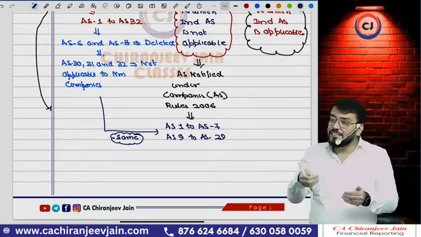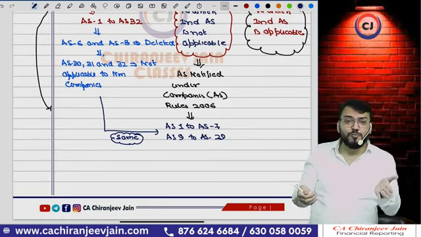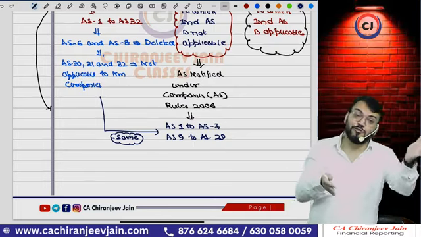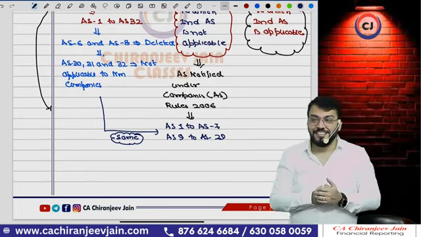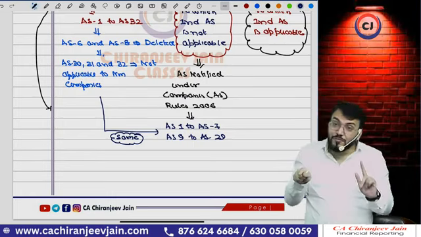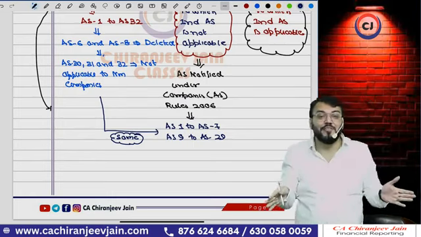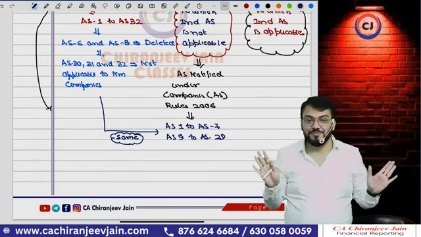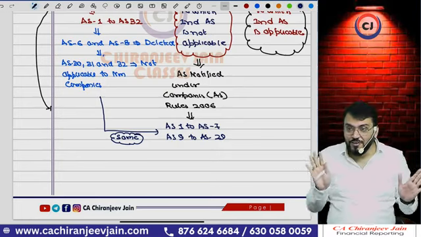So why are AS30, 31, 32, which have been issued by ICAI, not notified here? Because after 2006 they were issued by ICAI, and they were never notified by MCA in this rule. Are you getting?